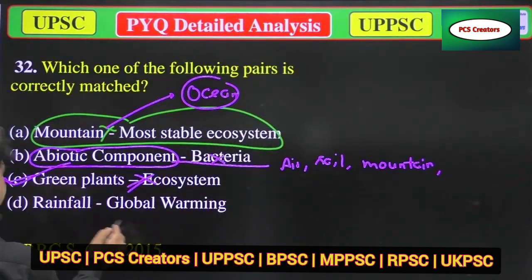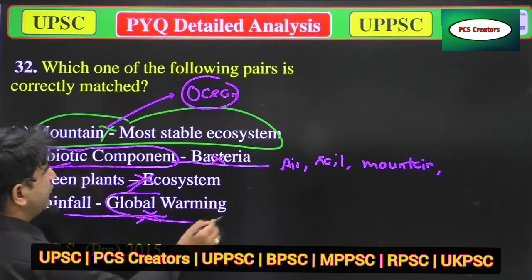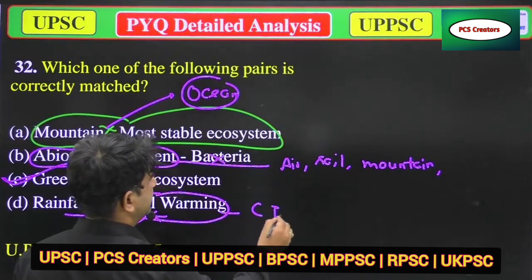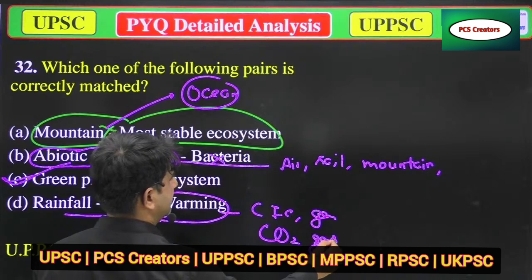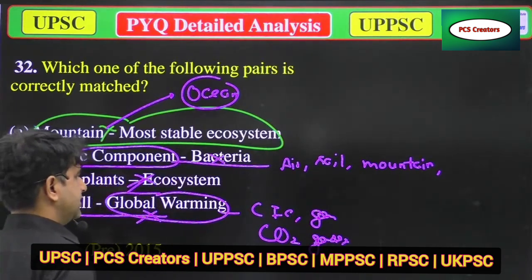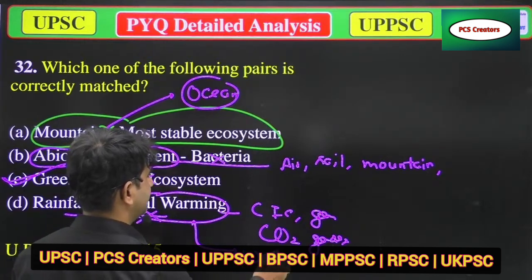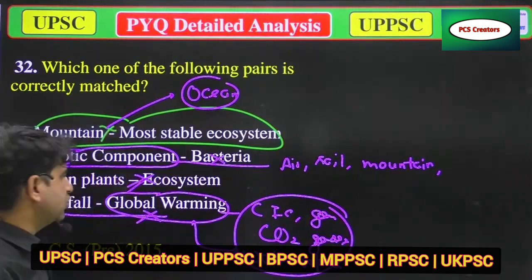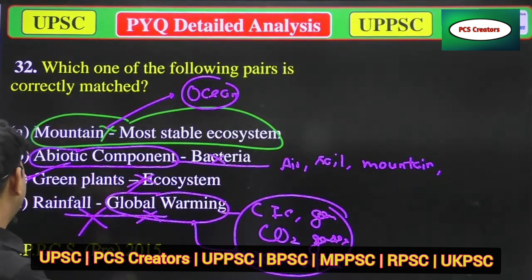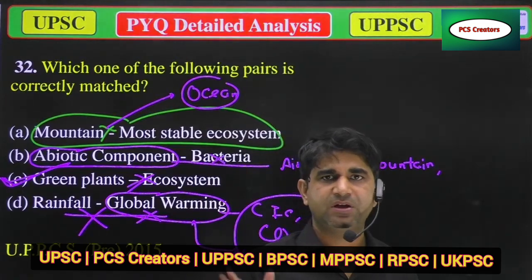Next is rainfall, global warming. No, it's wrong, because the main causes of global warming are CFC gases, CO2 gases, and water vapor. So rainfall is not the correct answer. So our correct answer is option C, green plants, because green plants make any ecosystem, or you can say environment. So option C is correct.